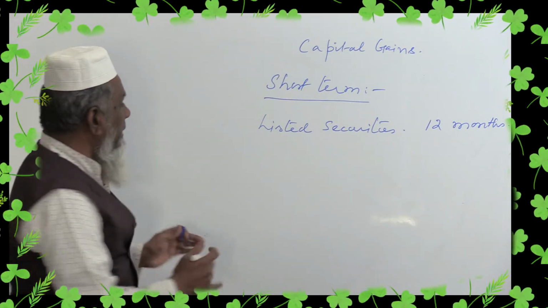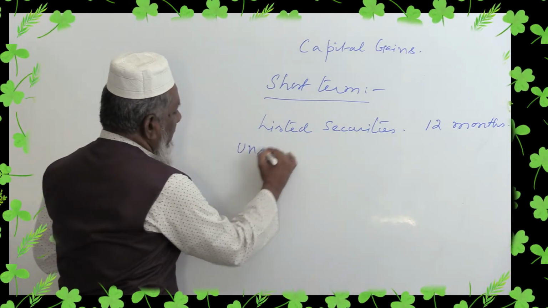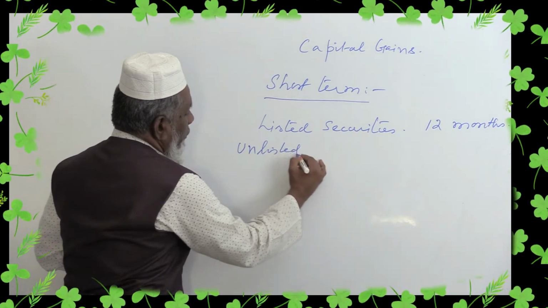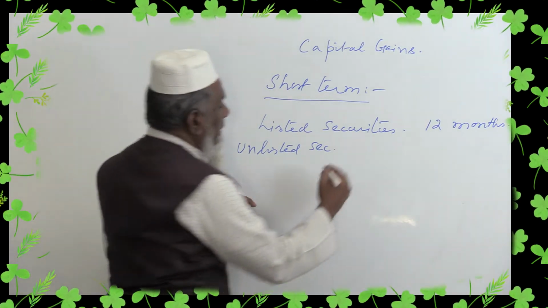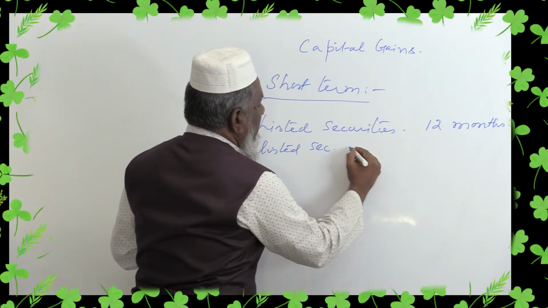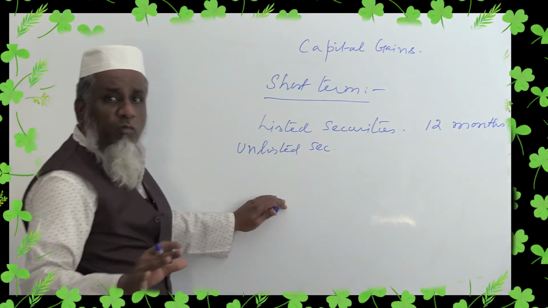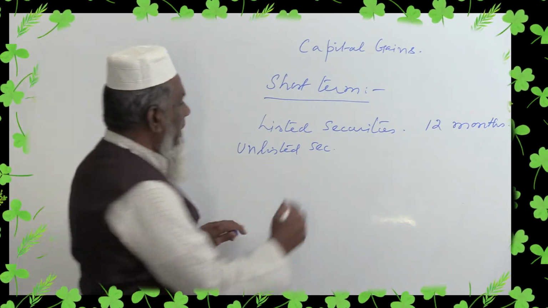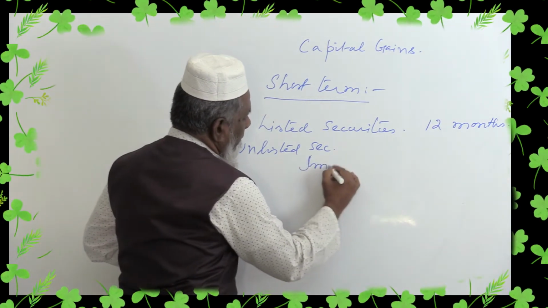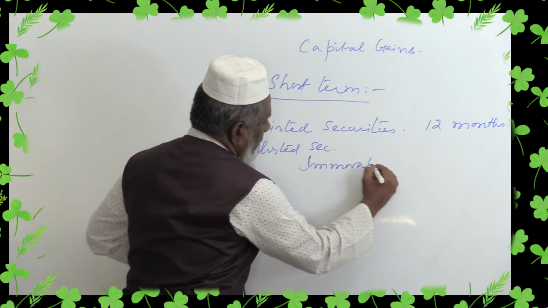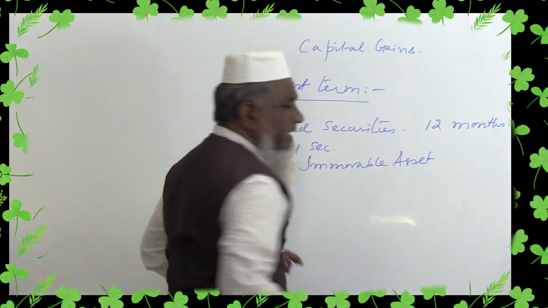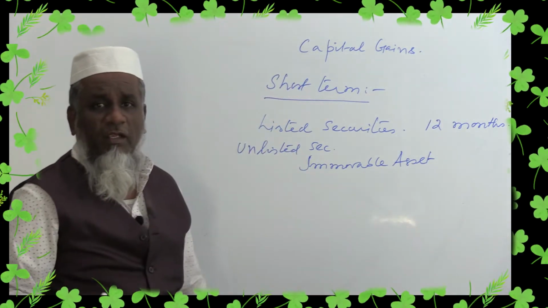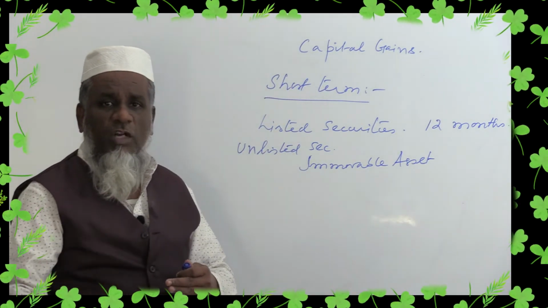Then what is the next point? If it is unlisted securities, or immovable property, the immovable asset. Can you tell me what are all the assets which are immovable?